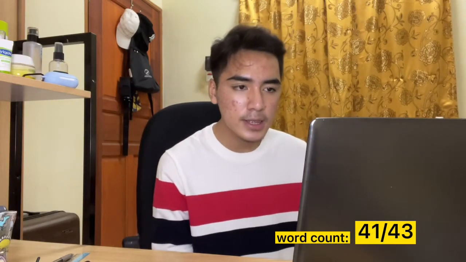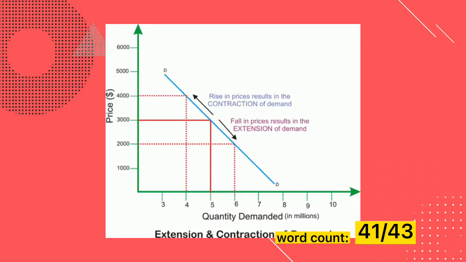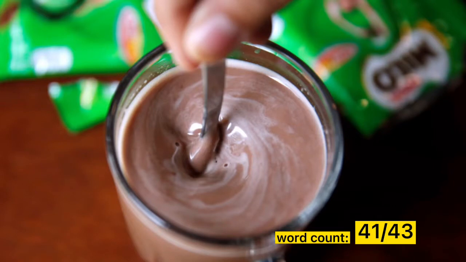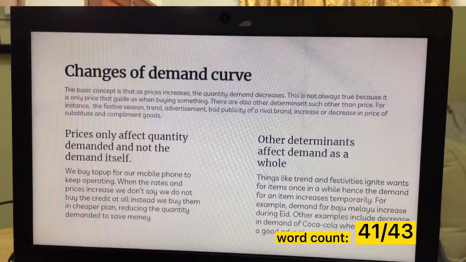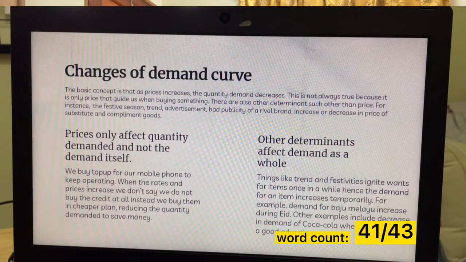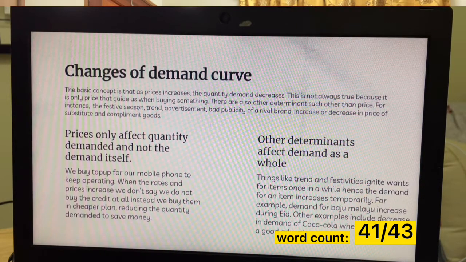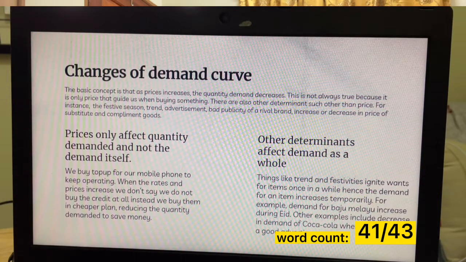So there can be changes on the demand curve, such as expansion or contraction. A scenario, for example: you love to drink Milo, but suddenly the price of Milo increases. But you don't discard it and stop drinking Milo at all, do you? You just buy less. So we say here, less quantity demanded due to high price will cause the curve to contract.